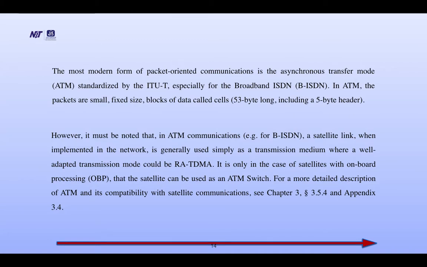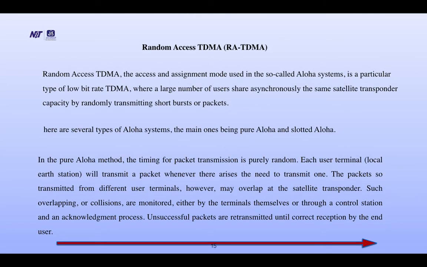However, it must be noted that in ATM communications, that is for BISDN, a satellite link, when implemented in the network, is generally used simply as a transmission medium, where a well-adapted transmission mode could be RATDMA. It is only in the case of satellites with onboard processing, OBP, that the satellite can be used as an ATM switch. For a more detailed description of ATM, it will be shown afterwards.